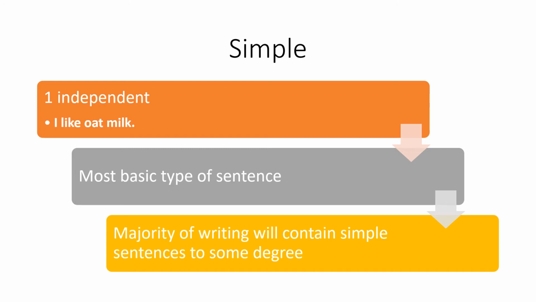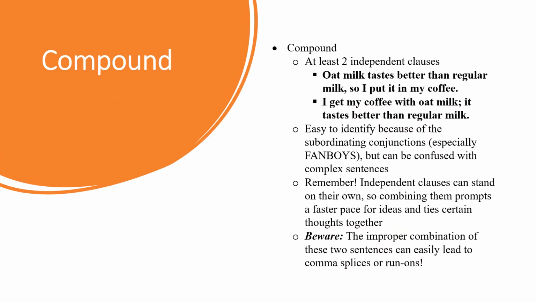Note that while there is a type of sentence that contains one independent clause, there is no such type where only a dependent will exist because, of course, dependents cannot stand alone. And if you were to see a sentence that only contains a dependent, just know that it is a fragment. And if you want to learn more about fragments, we do have a video on it on our channel.